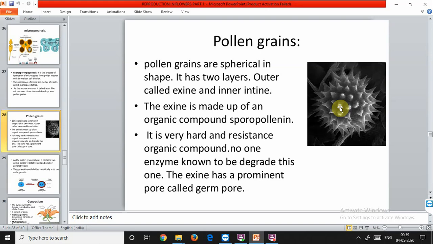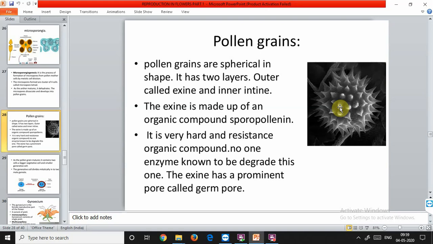In insect pollinated pollen grains, the exine is covered by a yellowish, viscous and sticky substance called pollen kit. This is because whenever an insect visits and sits on it, because of the presence of that sticky substance, the insect gets stuck to it and carries away the pollen grain, so that the process of pollination is made easy. Pollen grains are well preserved as fossils, as I told you, because of the presence of sporopollenin.